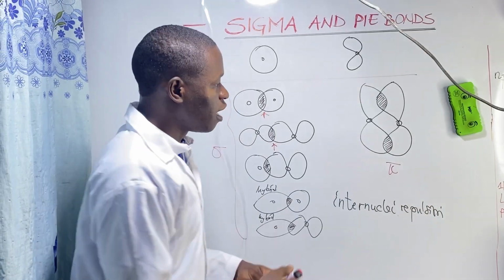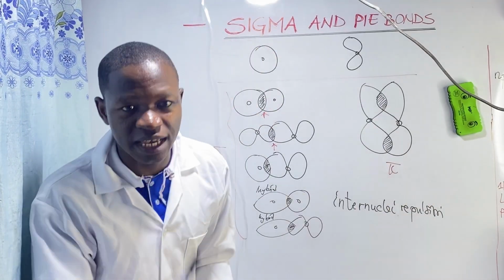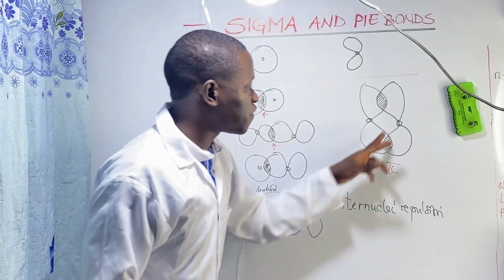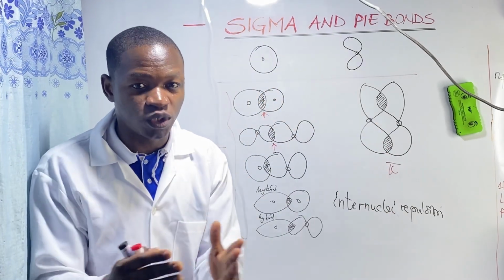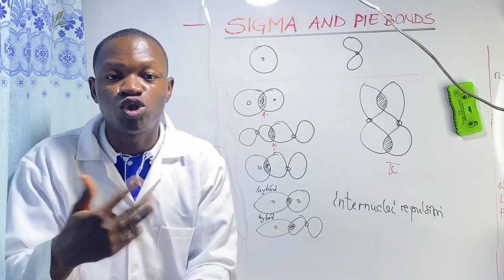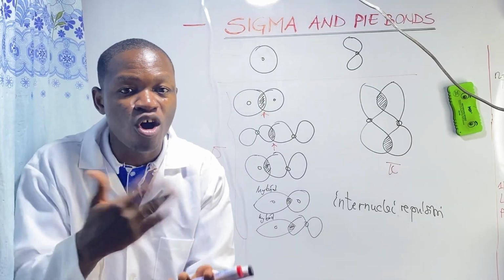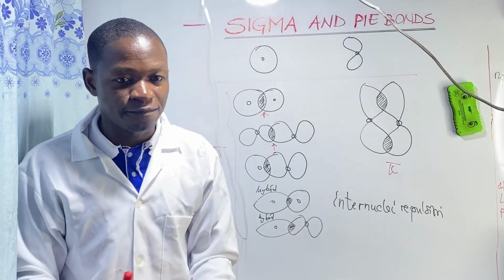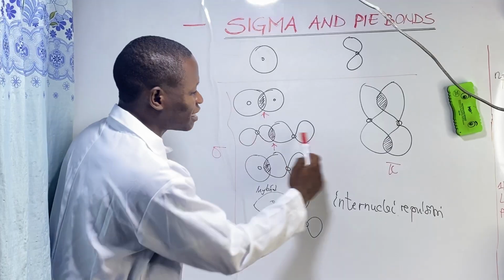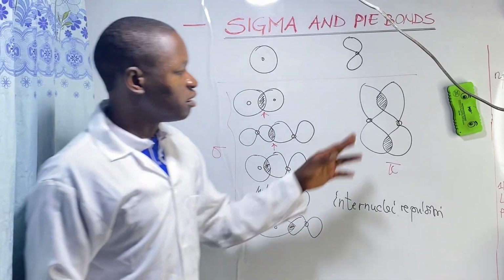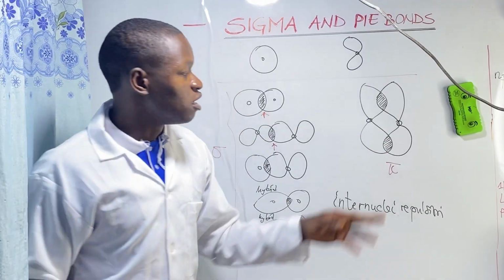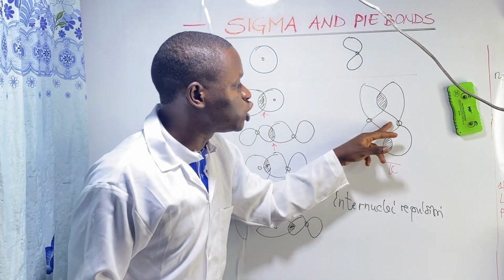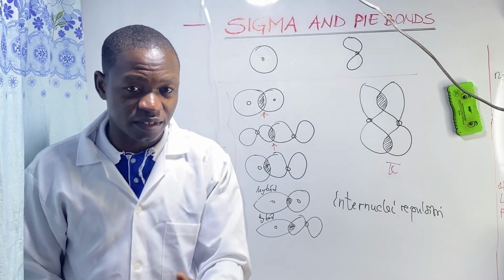In pi bond, electrons are not present between the nuclei. So here you have two nuclei that are free. They are close, and they don't have any electrons between them. They don't have any obstruction between them because the electron density is displaced. Here, electrons are axial. This is axial overlapping. This is displaced.